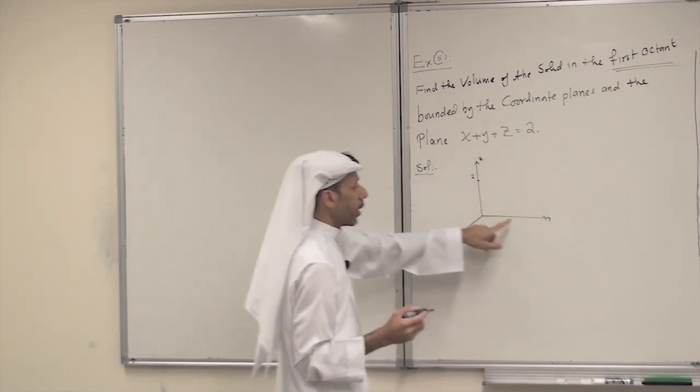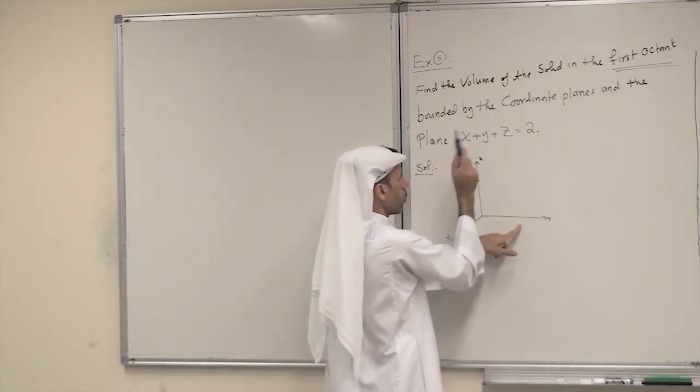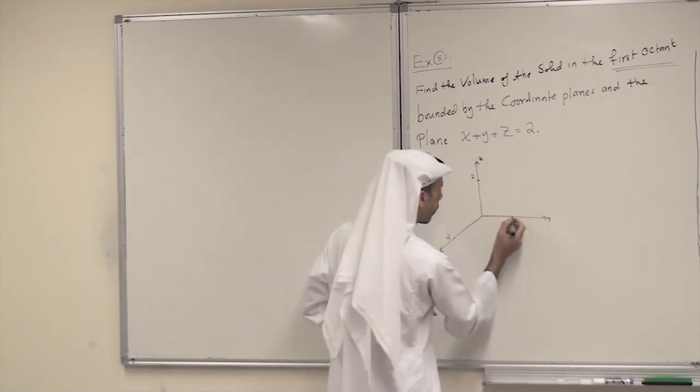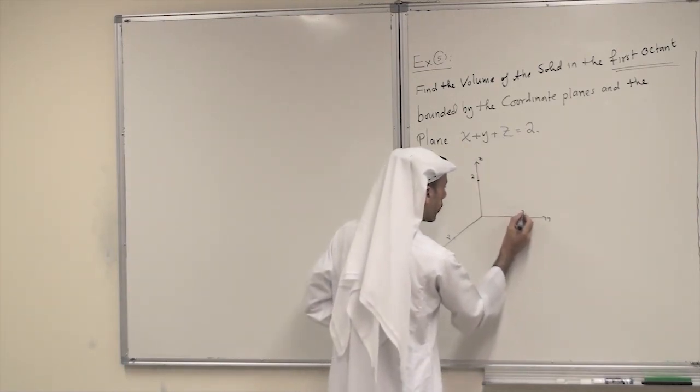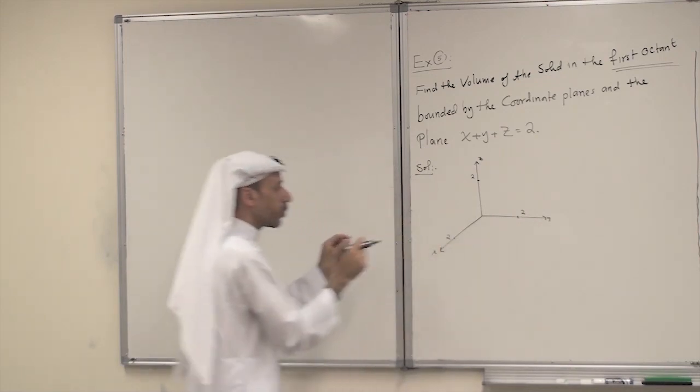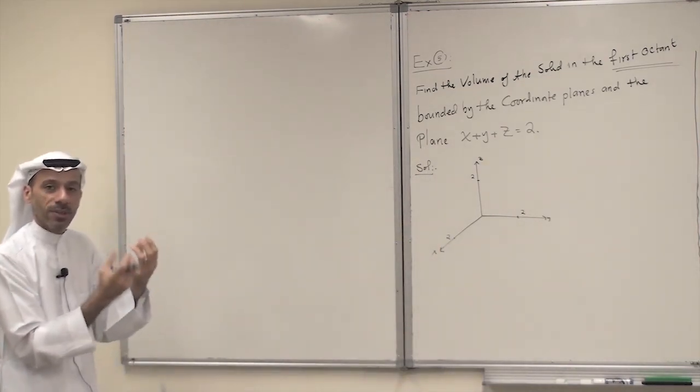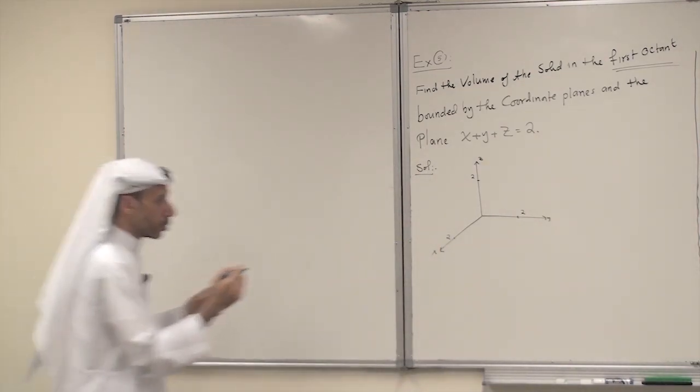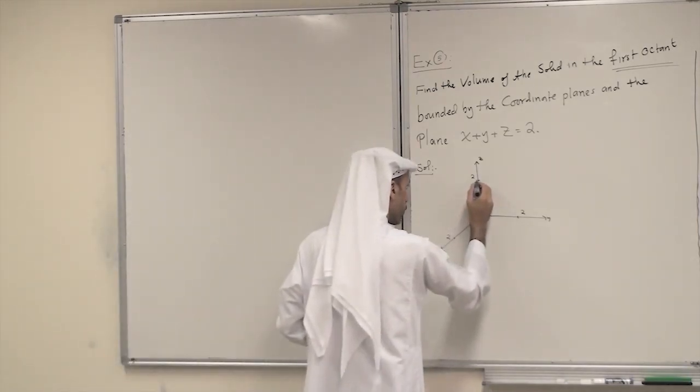And for the y-intercept, if I set x equal to 0 and z equal to 0, I get y equals 2. So this is 2, this is 2. So these are 3 points on the plane, and the 3 points really are enough to determine a plane. So just join them.